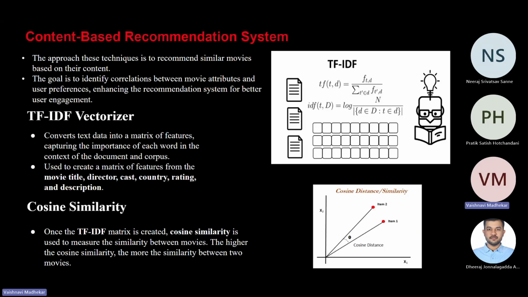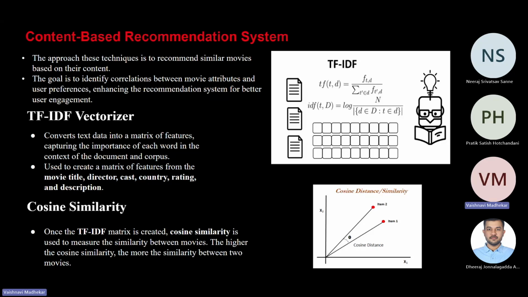Next, we look into content recommendation methods. These methods are important as they recommend similar movies based on their content. The goal is to identify correlations between movie attributes and user preferences, enhancing the recommendation system for better user engagement.